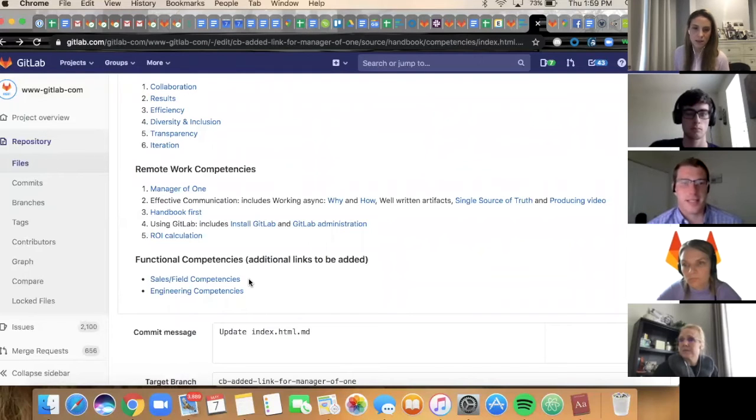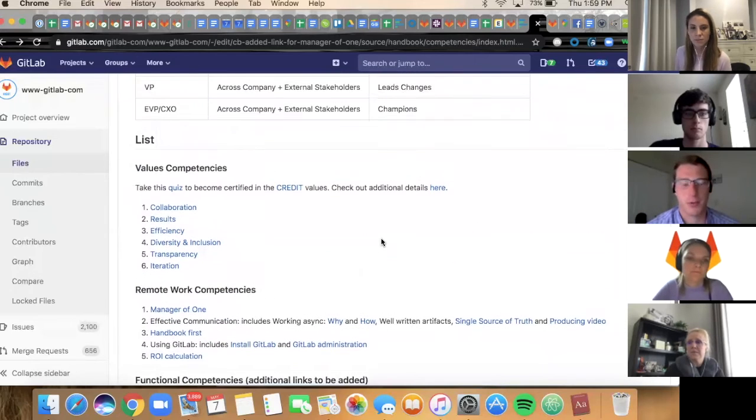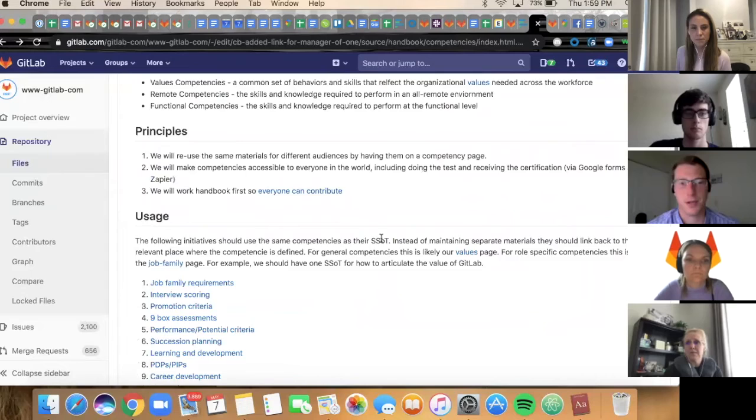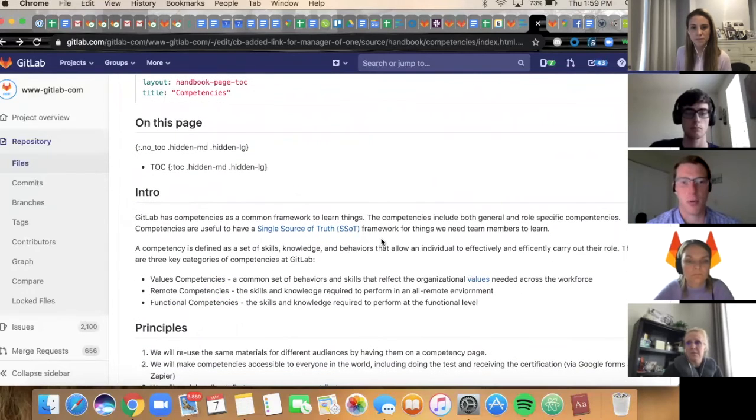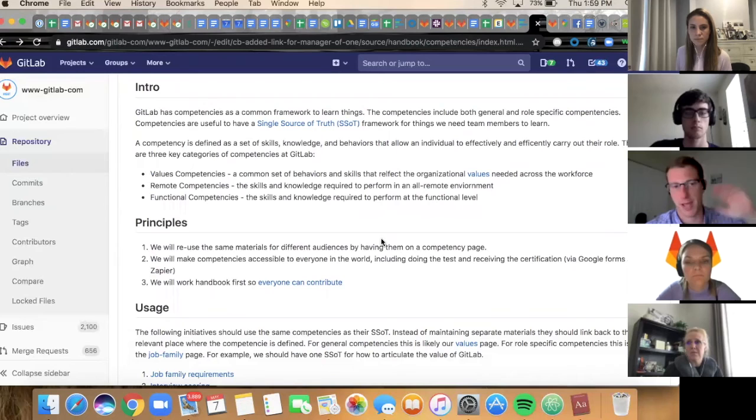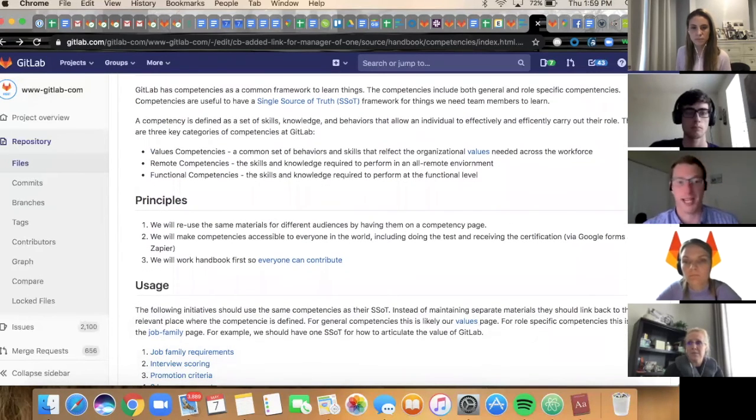Thanks, Carolyn. Hi, Sid. Yeah, so we just wanted to provide a baseline definition of what a competency is at GitLab and what it really means. So up at the top of the page, we've added some additional definition for what a competency is. And then we broke it out, like Carolyn went through, for values competencies, remote competency, and functional, how we've broken it up. And we'll organize the competencies against this framework as we continue to develop them and build them out.